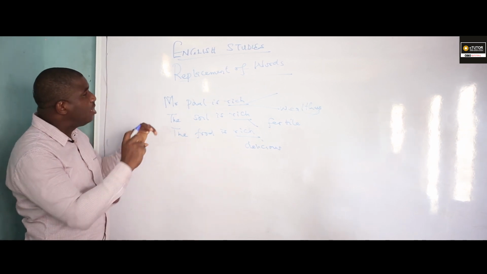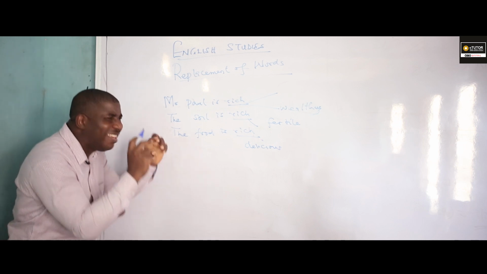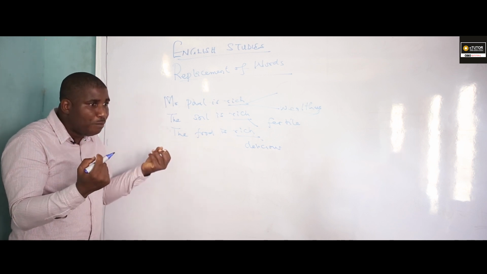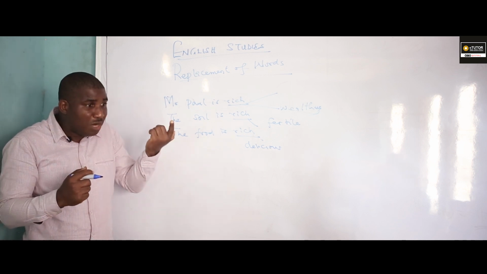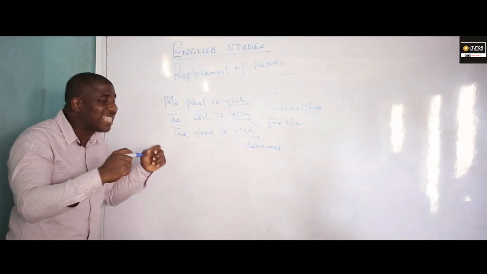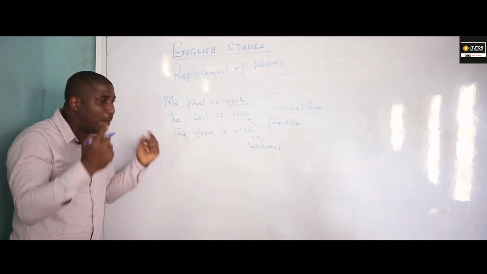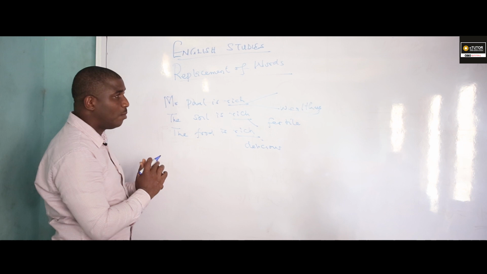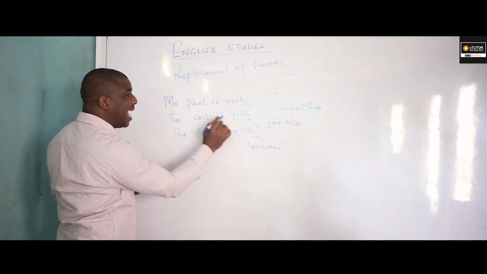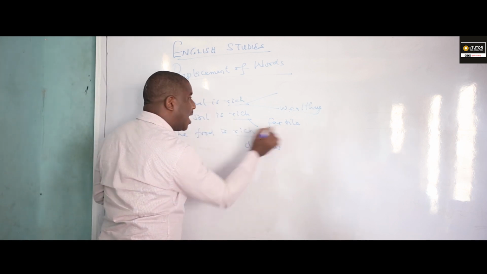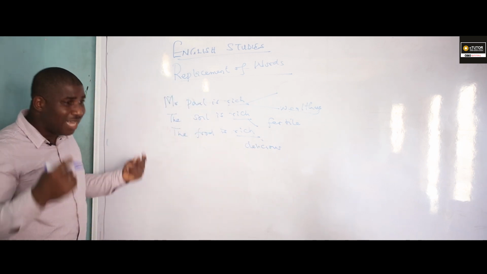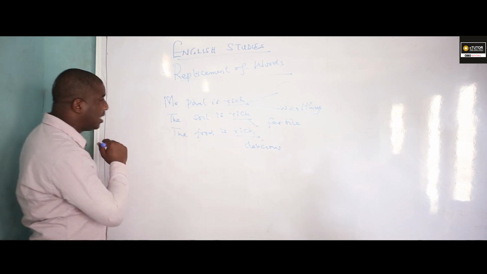So when you dabble into replacement of words, you have to study the environment in which the given word, the underlined word, is used, because a word has more than one meaning. Am I communicating? The examiner may decide to underline a word that has an array of expanded application. Now, the word rich is a polysemous word. In the first sentence, rich is replaced with what? Wealthy. In the second sentence, rich is replaced with fertile. In the third sentence, rich is replaced with what? Delicious, which makes it what? A polysemous word. Now let's look at another example.